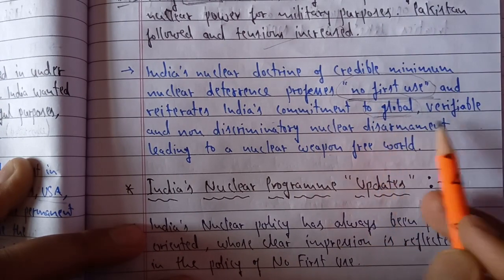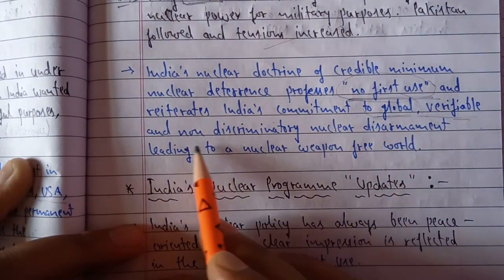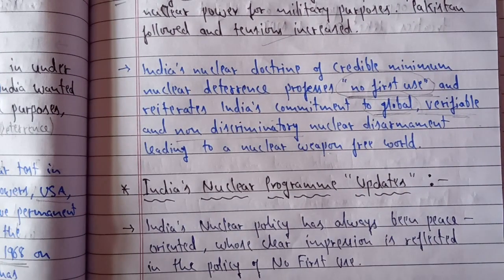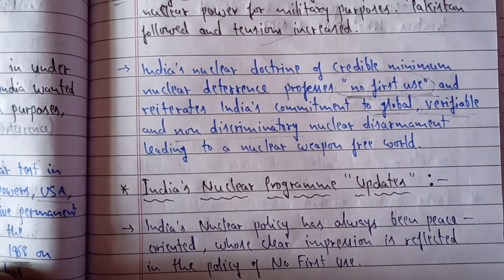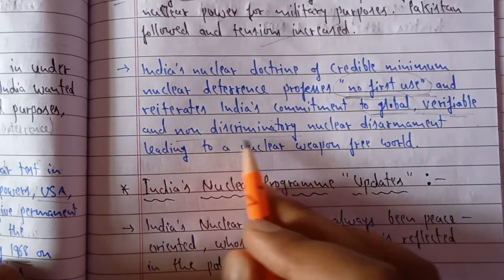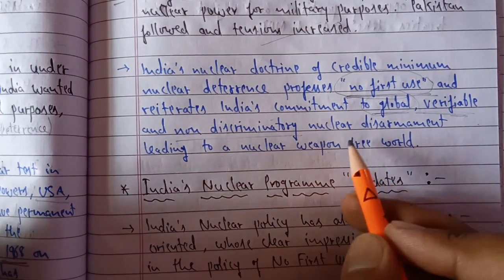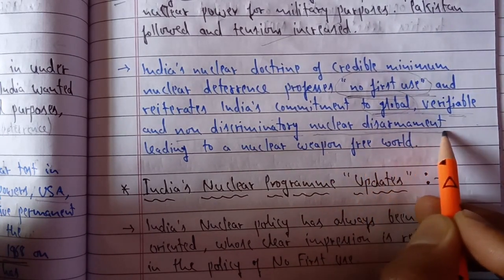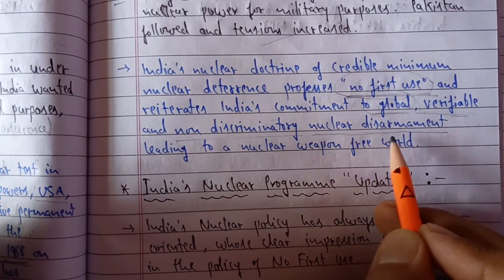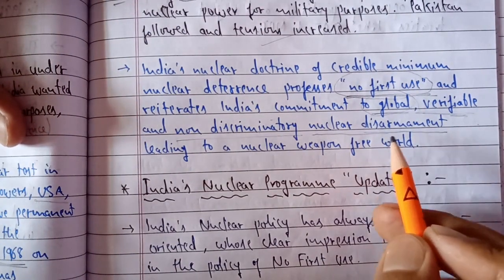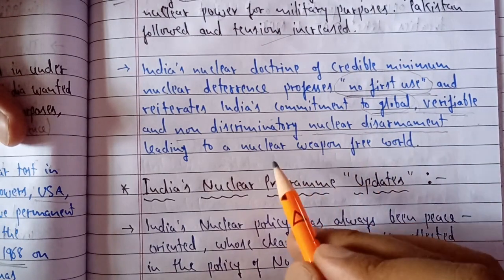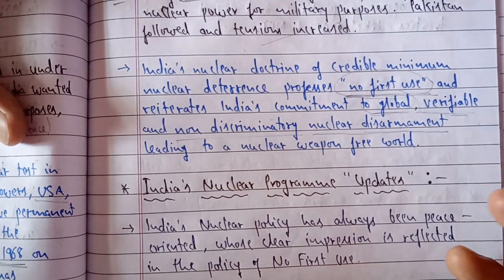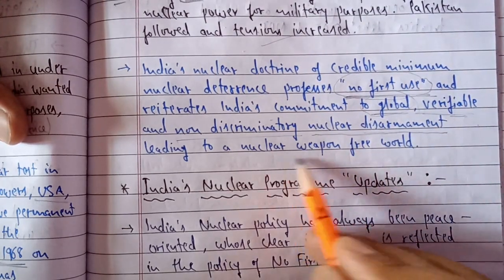peace. But there was a commitment made by India also that globally, around the whole world, we will have to verify that there is no discrimination. We have seen India has not signed the CTBT and the Non-Proliferation Treaty because they were discriminatory. India said there should not be any discrimination when signing any treaty based on nuclear disarmament. If there is nuclear disarmament, meaning completely giving up nuclear weapons, which are really hazardous for humankind and human survival, we will give up all our nuclear weapons, but along with it, all the countries who have nuclear weapons should destroy theirs, so that we can have a nuclear weapon free world.